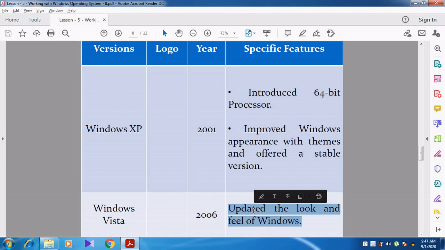feels better, but it is a failure because most of them used to work with Windows for working with the software, working with all the applications, but it does not support all the softwares. It does not allow all the softwares to work. So that's why it is a failure product from Microsoft, Windows Vista. The look and feel is very good.